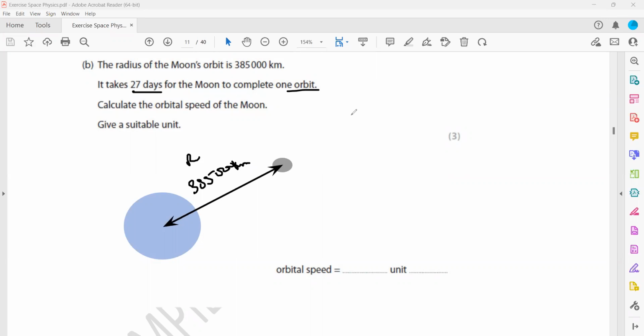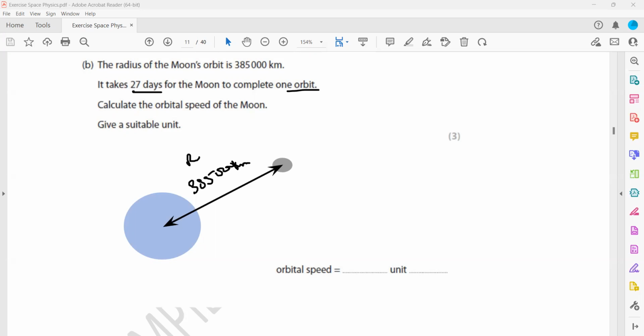So a suitable unit means your unit can be meters per second, kilometers per second, or kilometers per hour, depending on how you want to represent it. It's up to you. Even kilometers per day is possible.